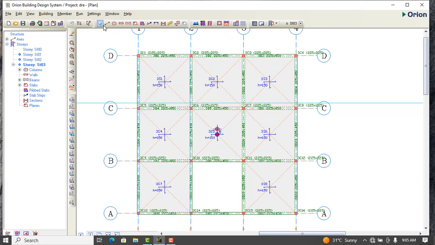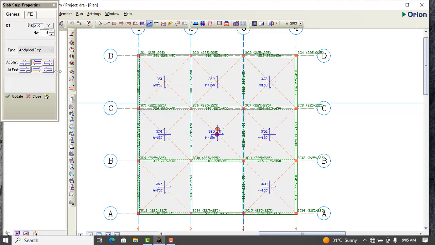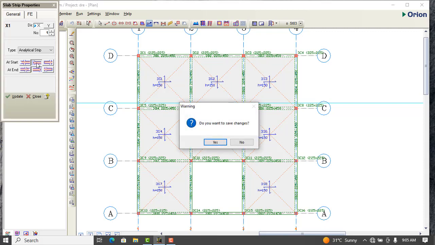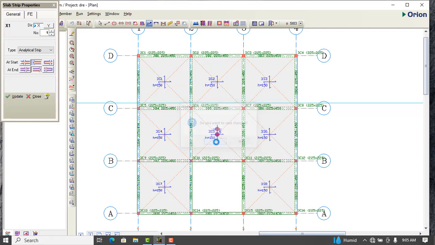So now if you look at all the tools here, we have actually used this, and then we have this rib slab, and then we have this slab strip. So I'll click on slab strip. Now if you look at the instruction here, you see that we have fixed end to fixed end.